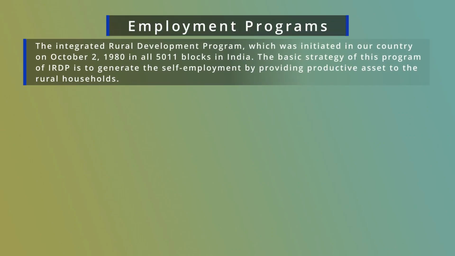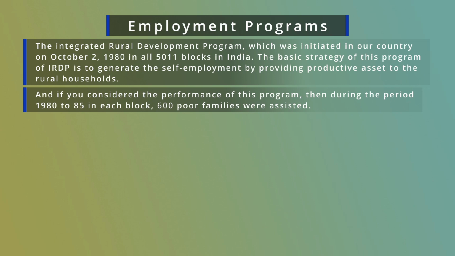First, the Integrated Rural Development Program, which was initiated in our country on October 2, 1980, in all 5,011 blocks in India. The basic strategy of IRDP is to generate self-employment by providing productive assets to the rural households.